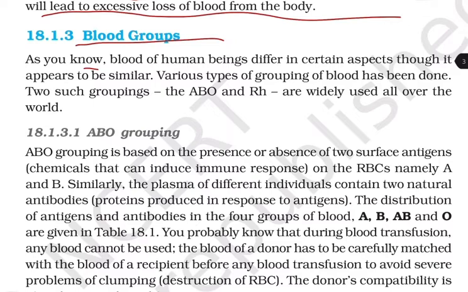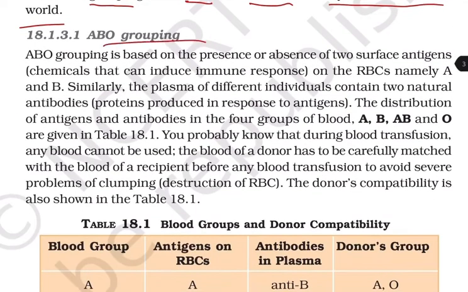Now, blood groups. As you know, blood of human beings differs in certain aspects, though it appears to be similar. Various types of grouping of blood have been done. Two such groupings, that is the ABO grouping and the Rh, are the widely used all over the world. ABO grouping. ABO grouping is based on the presence or the absence of two surface antigens, that is chemicals that can induce immune responses on the RBC, namely A and B.